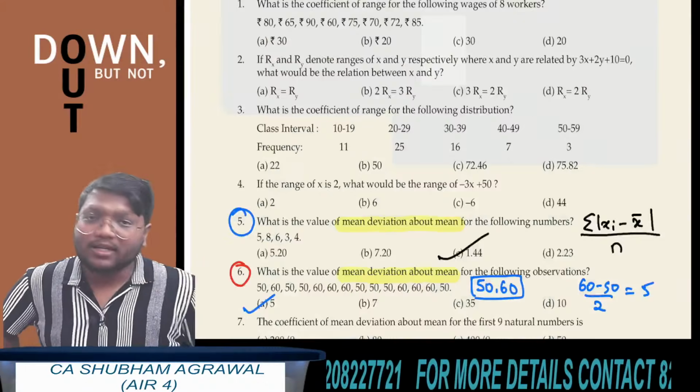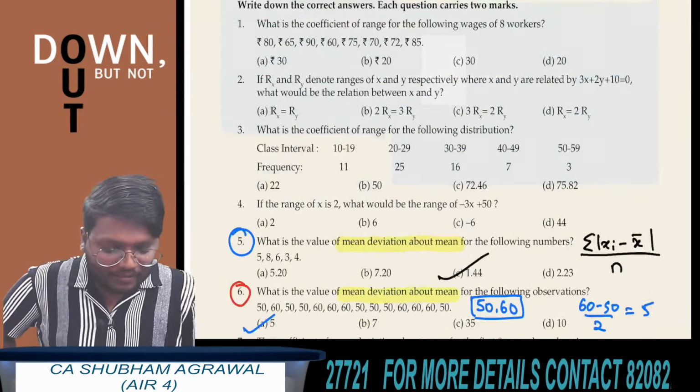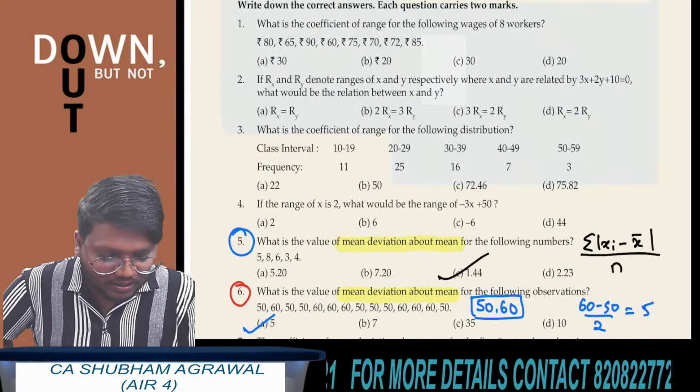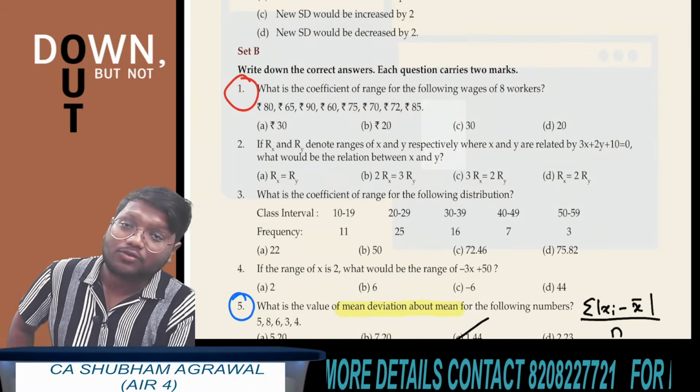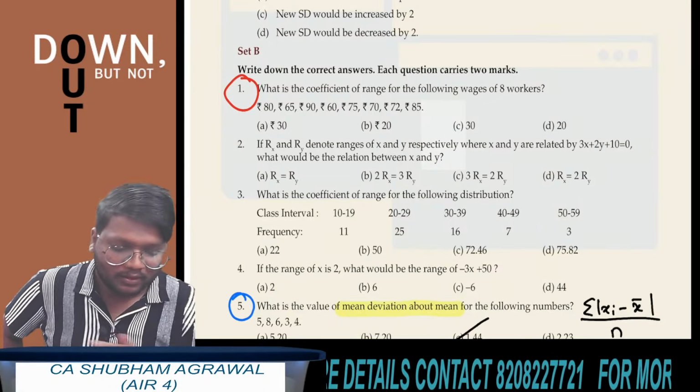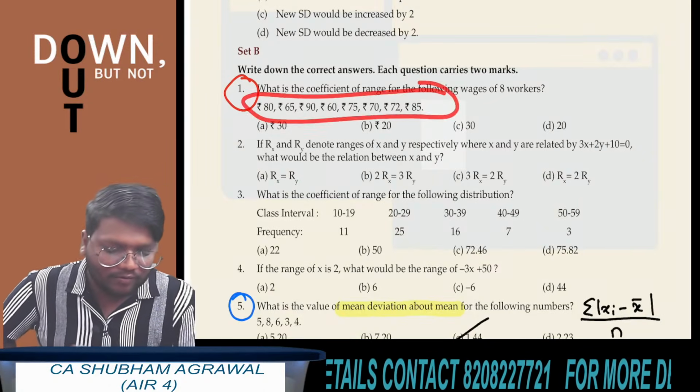All of you have understood this thing? Okay, I am taking these 2 more questions which are based on range. Quickly tell me what is the answer for the first question. You have to find the coefficient of range. Wages of 8 workers are given and you have to find the coefficient of range.